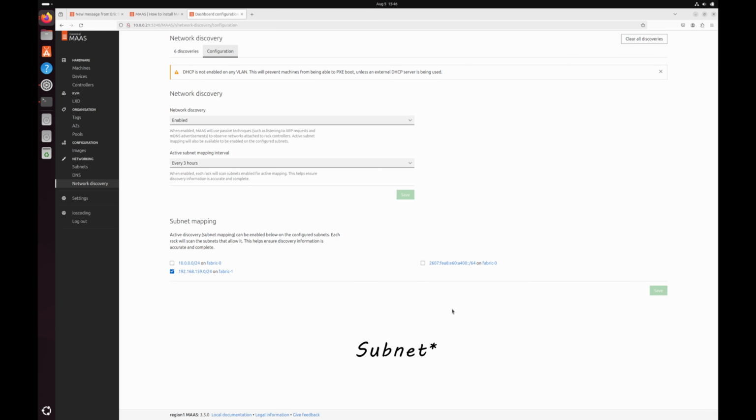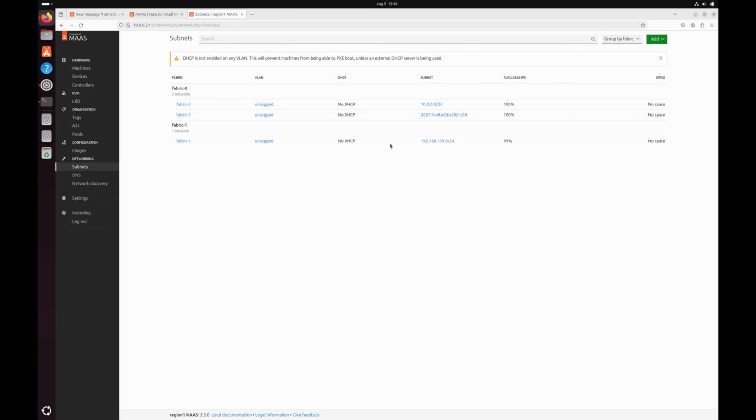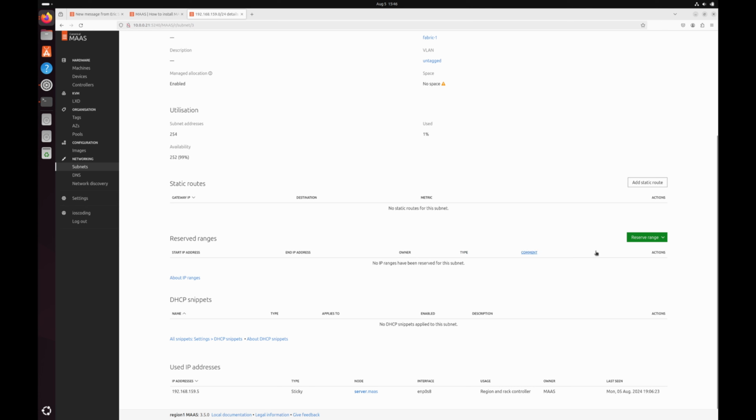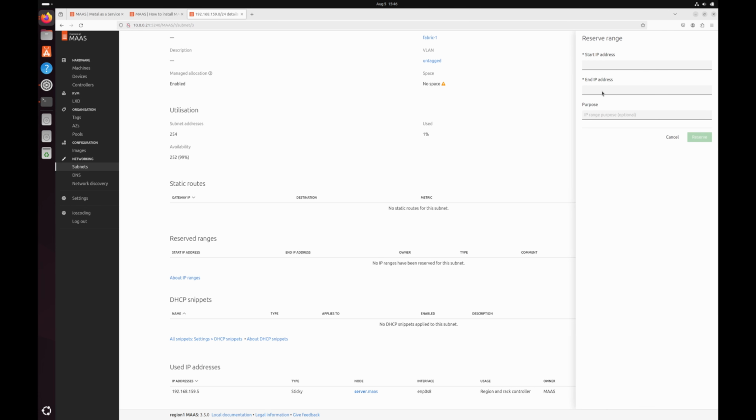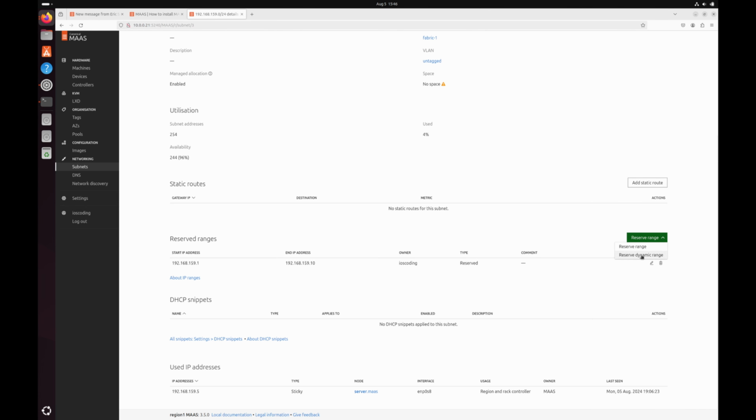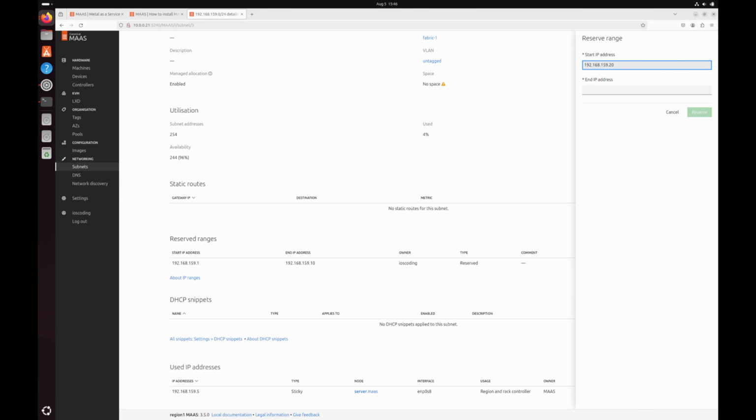Next thing for sure we need is a DHCP server, so our bare metal servers can PXE boot from it and then get an IP as well. In order to do that, we will go to subnets and click on this subnet. Here we will have to reserve a range. We will click on reserve range. I want to reserve the first few IP addresses. Click on reserve, and we will also reserve a dynamic range. The starting IP will be, let's say, 20, and the ending IP will be, let's say, 40. We have enough IPs for now.